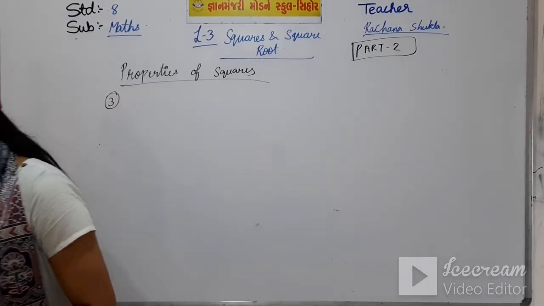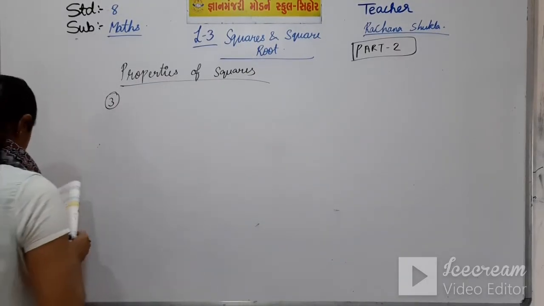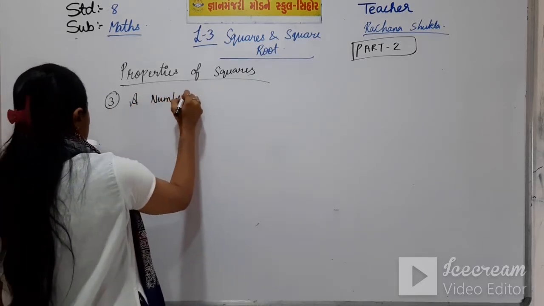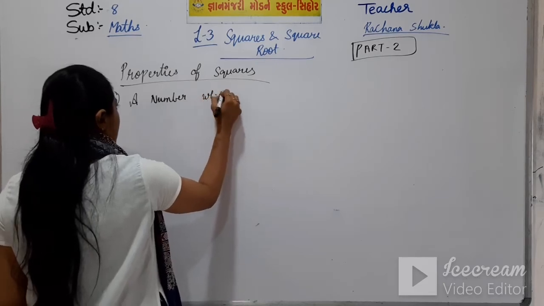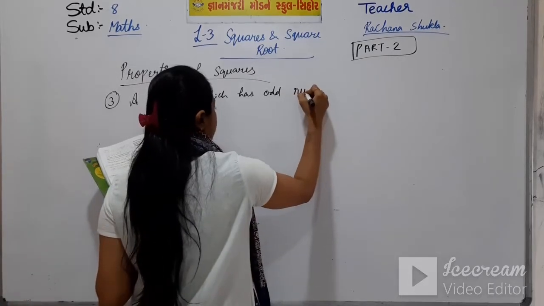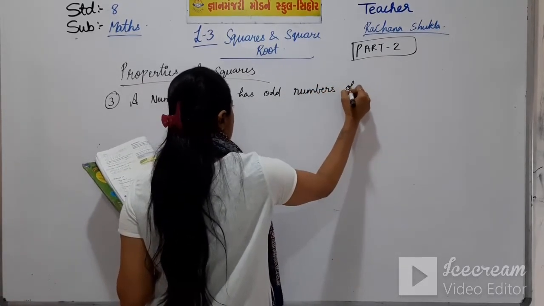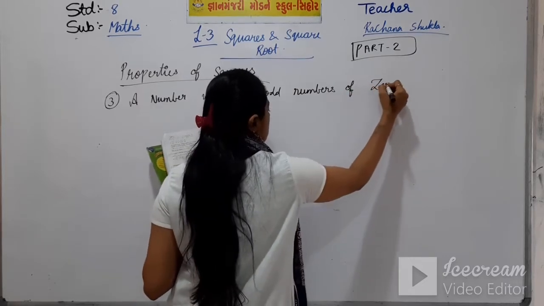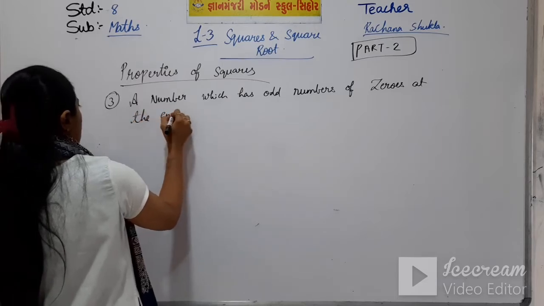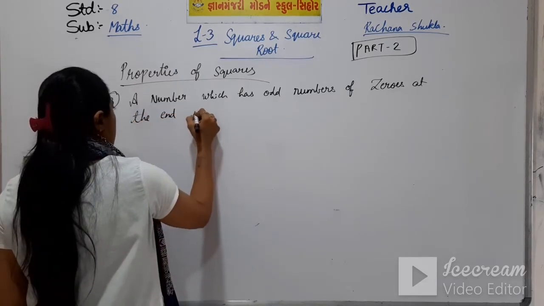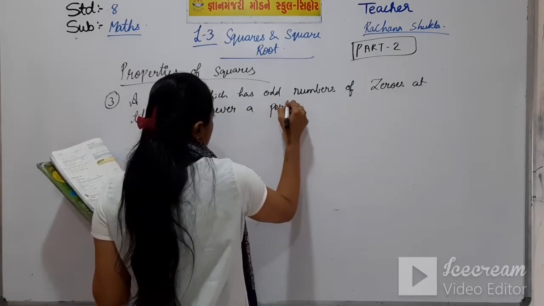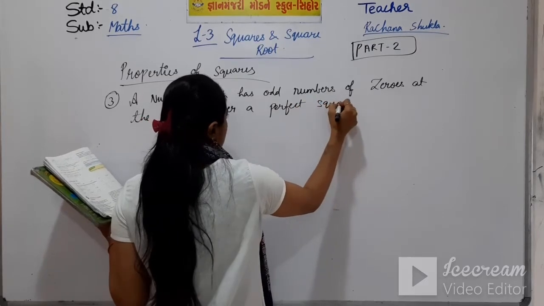Your third property is: a number which has an odd number of zeros at the end is never a perfect square.